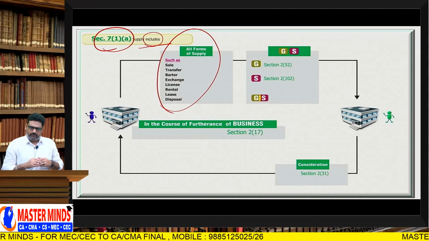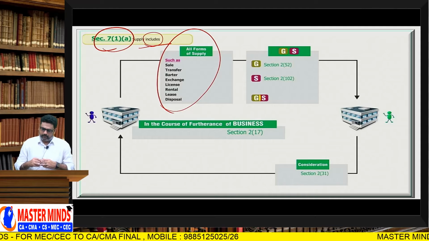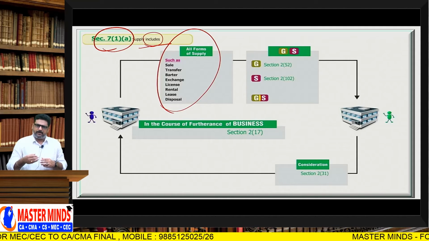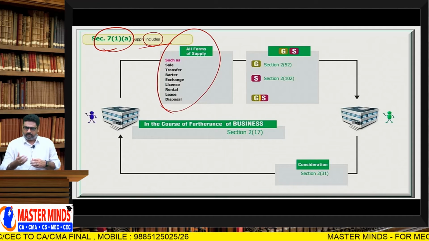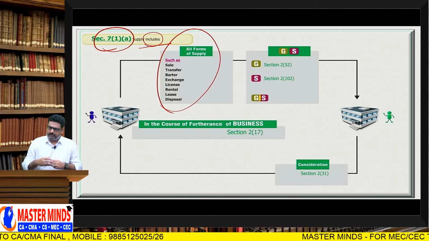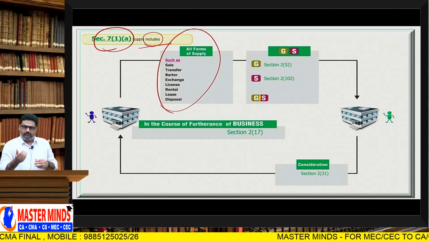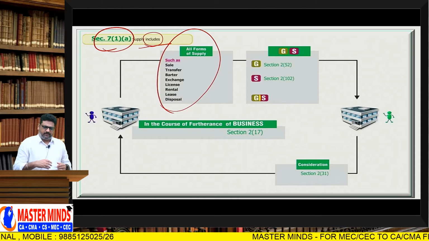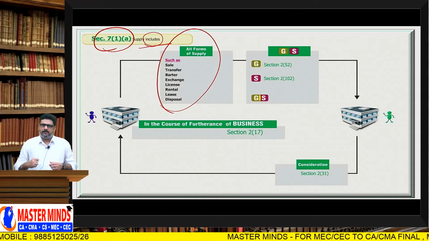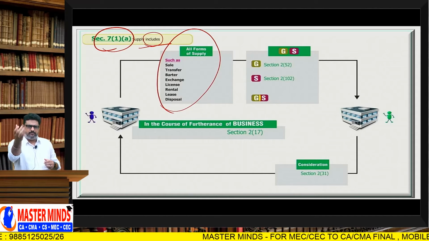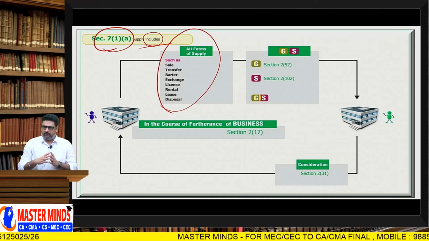Whereas with respect to exchange, at least some part of the consideration is involved in terms of money. Say for example, mobile to mobile. I will give my mobile, please give me your mobile. This is called barter.